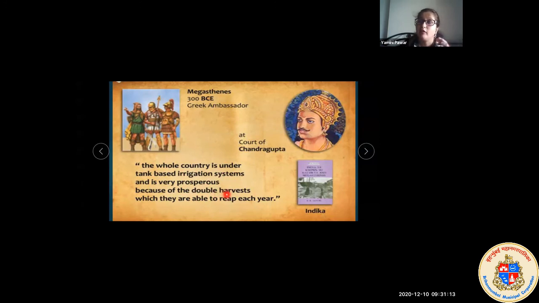Okay, so see, just think, children, even in those days, farming was so important, and everybody knew that India was so prosperous for harvesting, for farming, which they were able to reap each year. Means each year there was so much you could get from the fields. Interesting books, yes? Let's look at the next slide now.